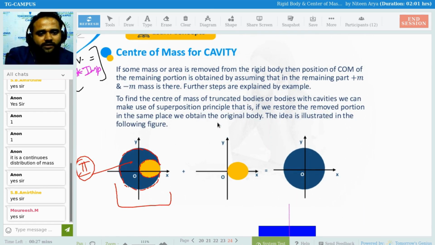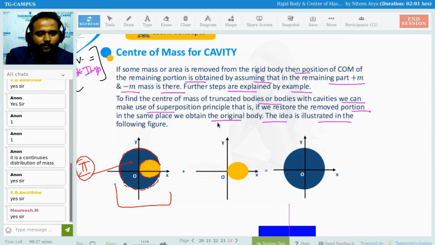Just a minute. So what is written here? First of all, the cavity. If some area is removed from a rigid body, then the position of the center of mass of the remaining portion is obtained by assuming that the remaining part has positive mass and the removed part has negative mass. Further steps are explained in this example. To find the center of mass of truncated bodies or bodies with cavities, we can make use of the superposition principle. That is, if we restore the removed part in the same place, we obtain the original body. The idea is illustrated here.